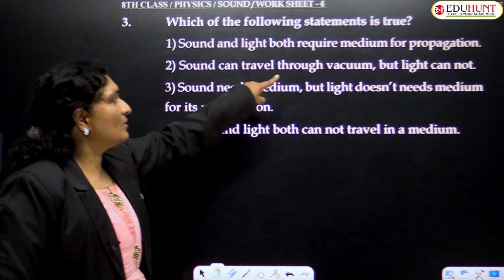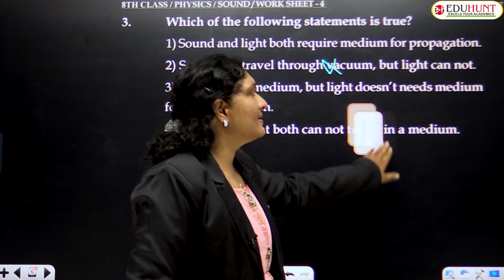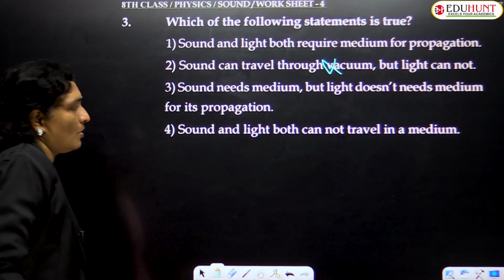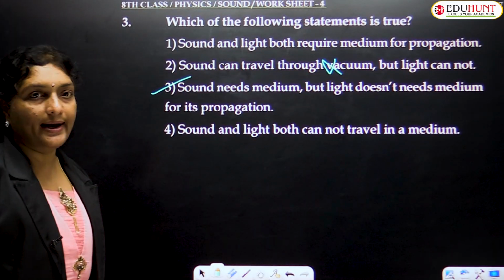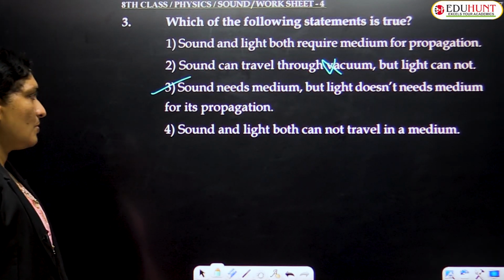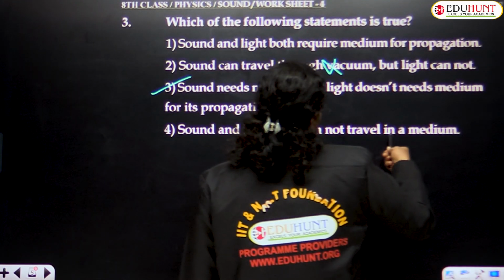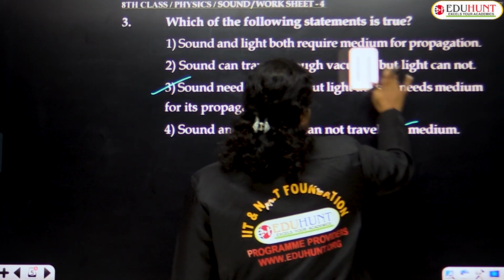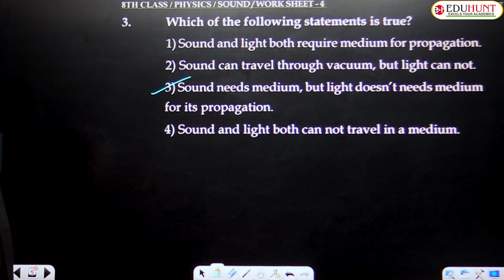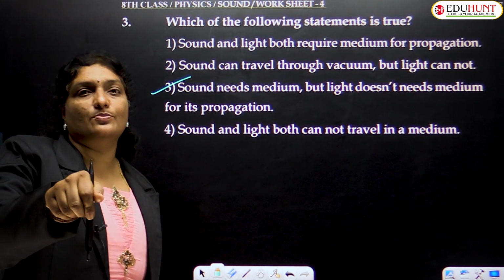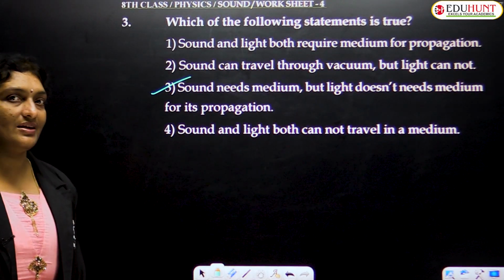Sound can travel through vacuum? No, wrong statement. Sound needs a medium, yes, but light does not need any medium for its propagation. Obviously, it's true. Sound needs a medium for its propagation, but light does not. Sound and light both cannot travel in a medium? Both can travel in a medium. Why not? So, what is the correct option, my children? The third option is correct. Sound needs a medium for its propagation, whereas light does not require any medium. It can even travel through vacuum.